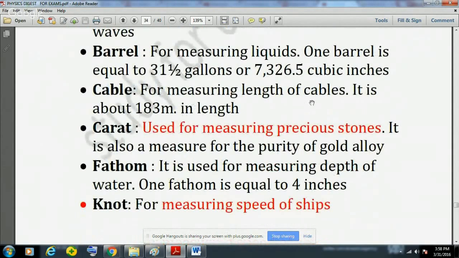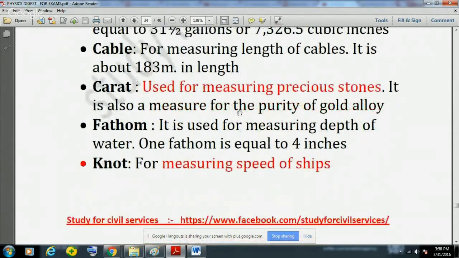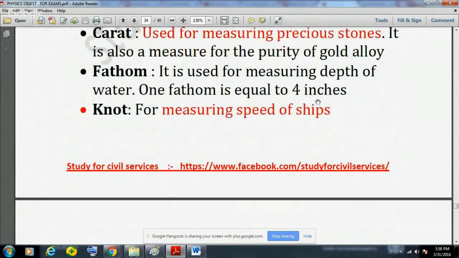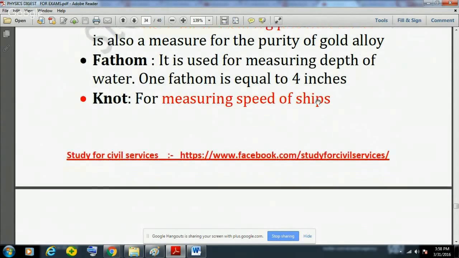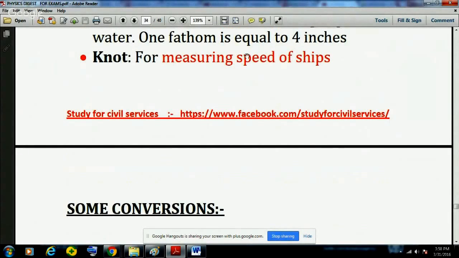Cable is used for measuring length of cable. Carat is used for measuring precious stones, and it is also a measure for the purity of gold alloy. You might have heard the names 24 carats, 22 carats, 18 carats. There are various quantities of gold present, and 24 carats is assumed to be the purest form of gold. Then fathom is used for measuring depth of water. One fathom is equal to 4 inches. Knot is used for measuring speed of ships.